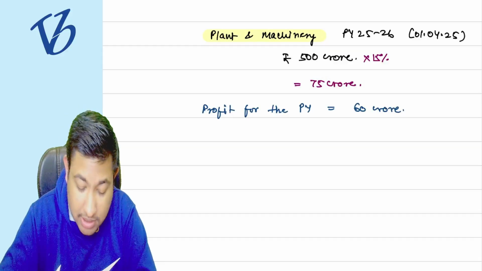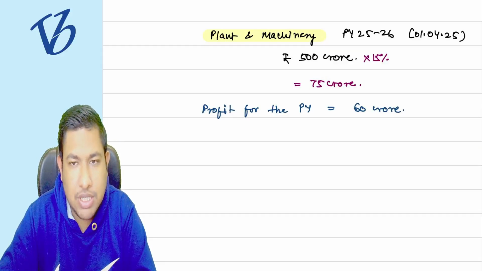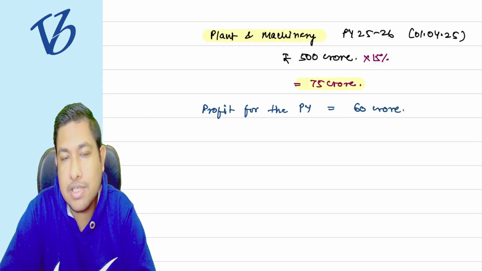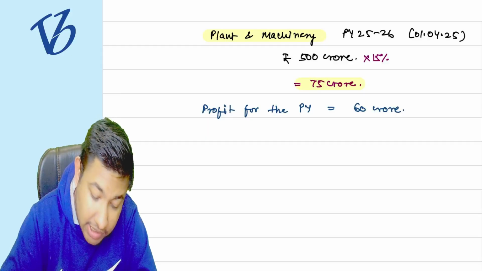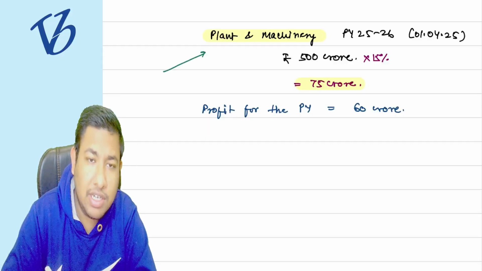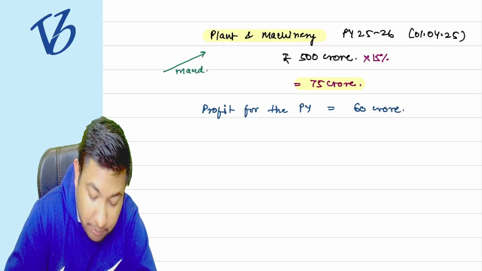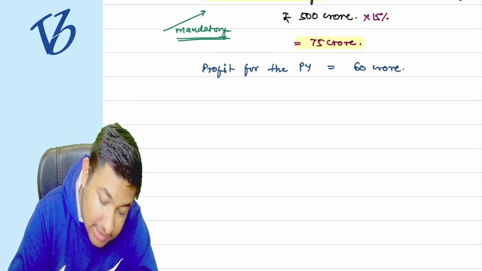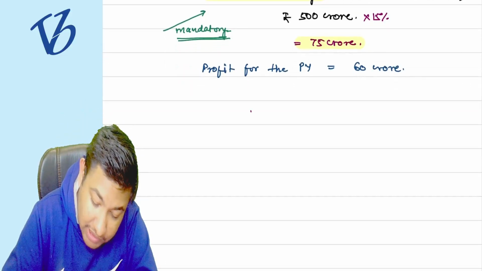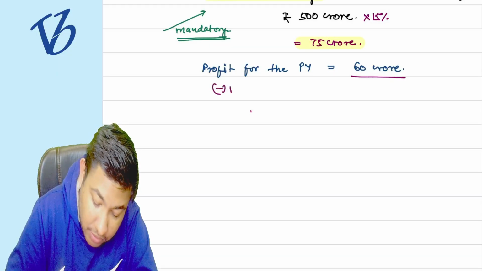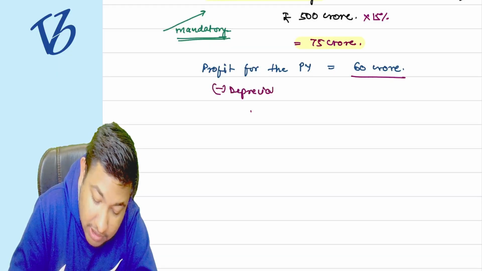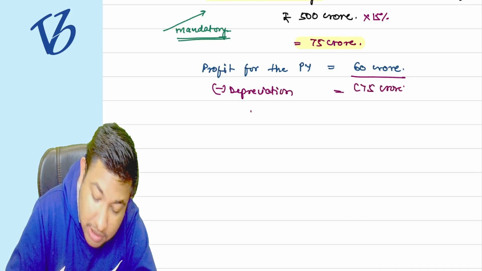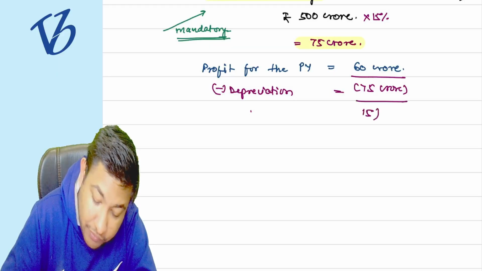What I am trying to say is, I purchase the plant and machinery here, correct? 75 crore rupees of depreciation is there, and we have studied that claiming of depreciation is mandatory. But understand the problem. Profit is 60 crores. If I reduce the depreciation of 75 crore rupees from this, there is a loss of 15 crore rupees.